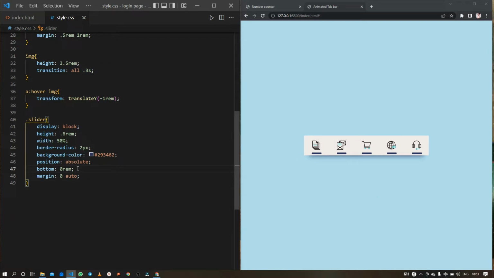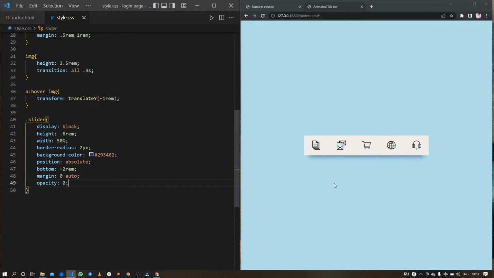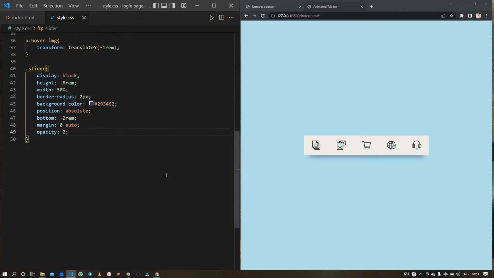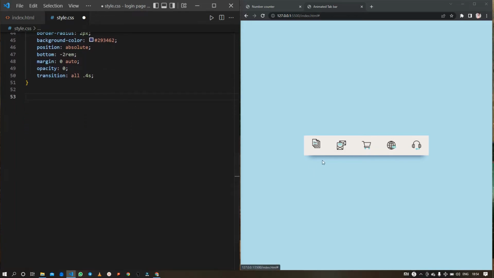So next, let me set it back to -2 rem, Control S to save, and then set the opacity to 0 so we can get that cool fade-in effect when we click on any of these icons. Here I also need to add the transition and set it to all 0.4 seconds of duration, and then we will get the fade-in effect for that slider.